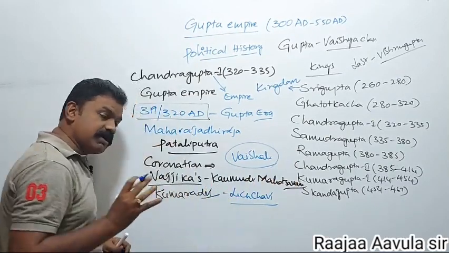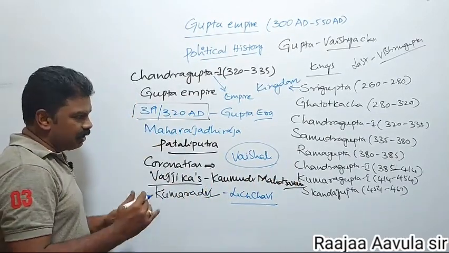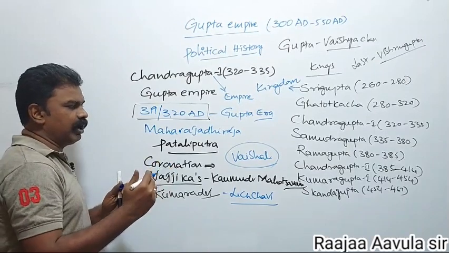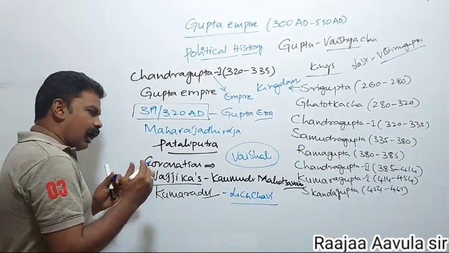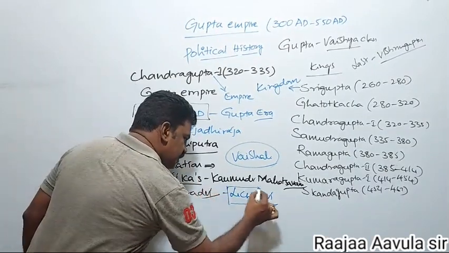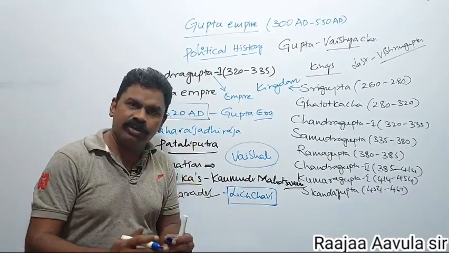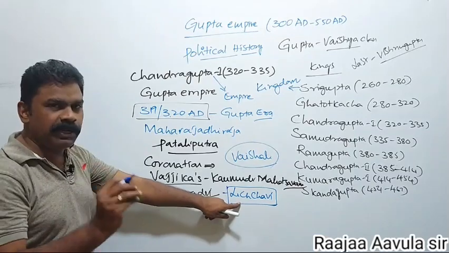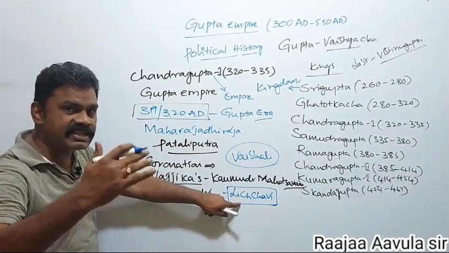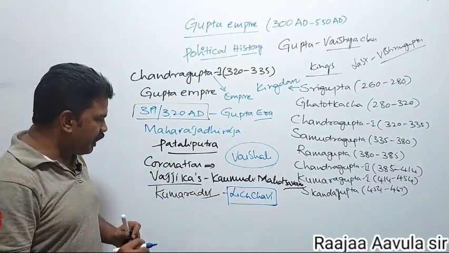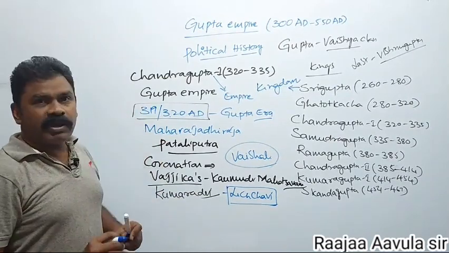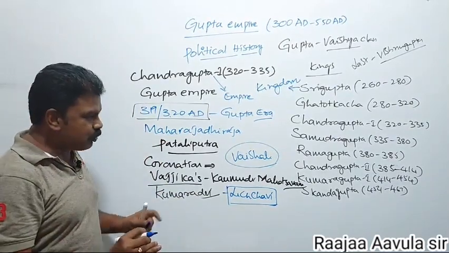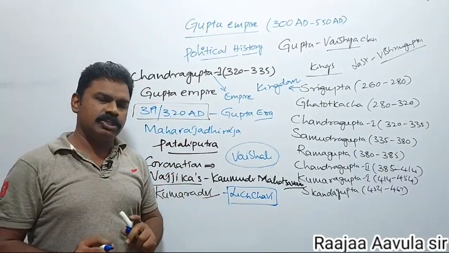Lichavis were very famous tribals. If they maintained a matrimonial relation with any ruler, they would give complete help to that ruler for the extension of the empire. So Chandragupta I selected a princess from the Lichavi clan.